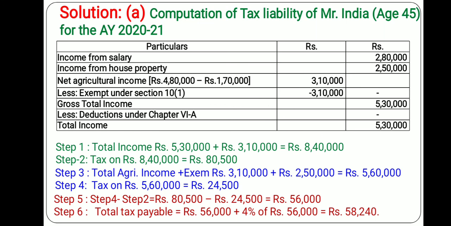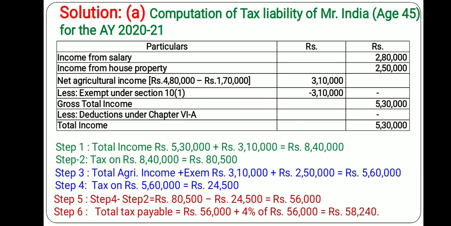Now when I apply the current year tax rate on 8,40,000, the tax comes to 80,500. How does this 80,500 come? From 0 to 2,50,000 tax is nil. From 2,50,000 to 5 lakh the tax rate is 5%, that is 12,500, and the remaining, from 5 lakh to 8,40,000, it is 20%.